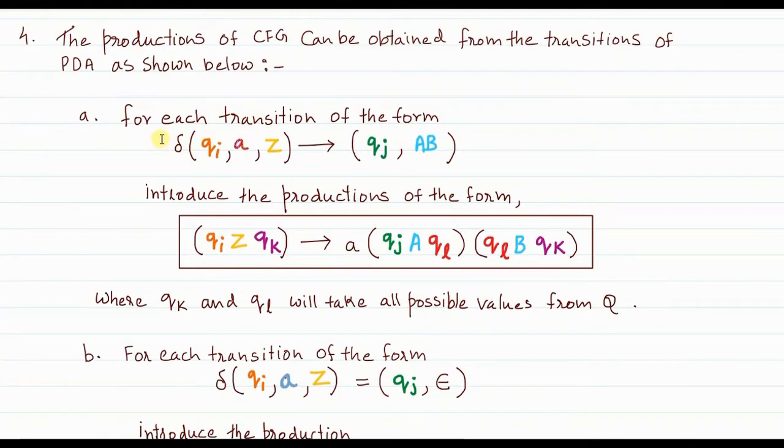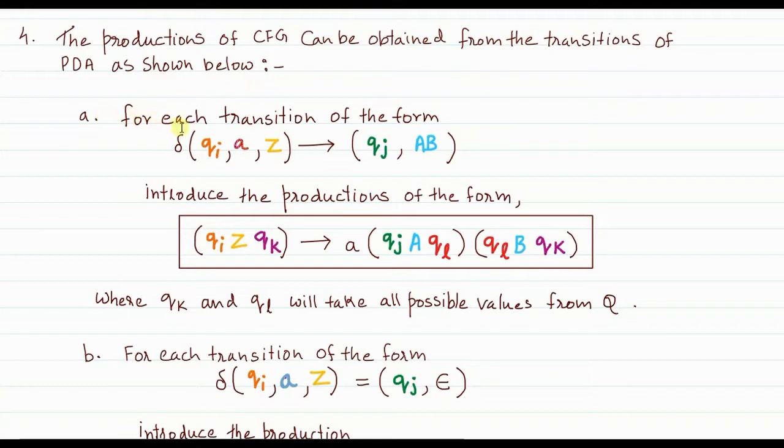Now there are some formulas that we need to remember. These formulas will help you to directly convert the given transition into the equivalent production. You don't have to think, there is no thought process over here, just substitute the values in the formulas and get the answer. It's very simple. So now the productions of the CFG can be obtained from the transitions of the PDA as shown below.